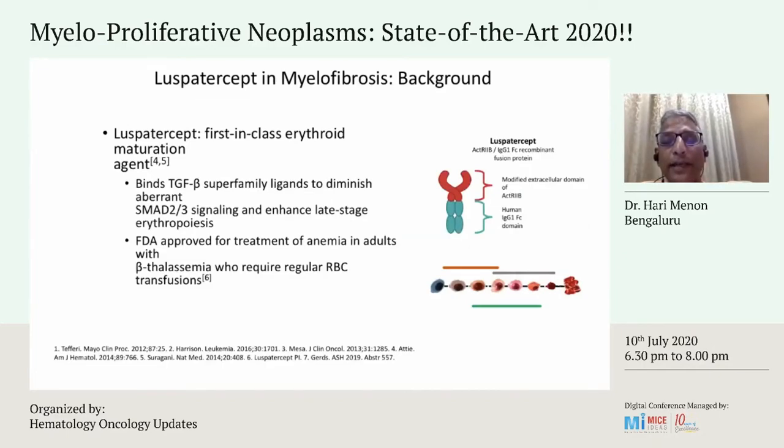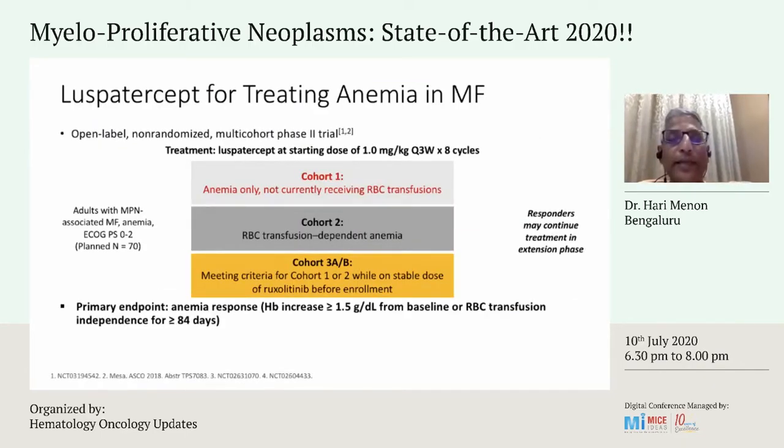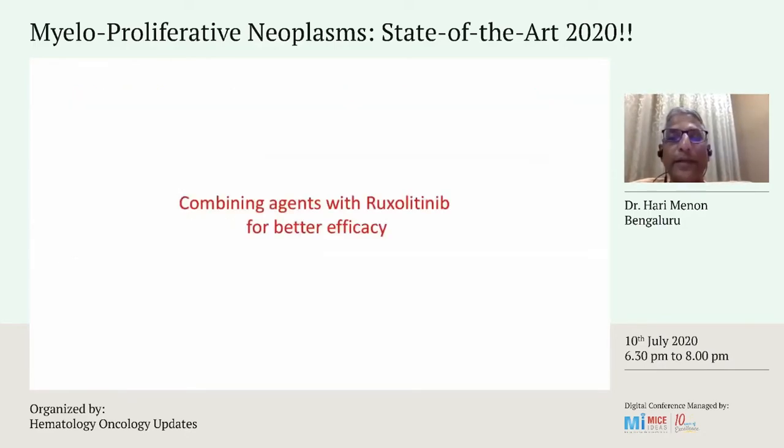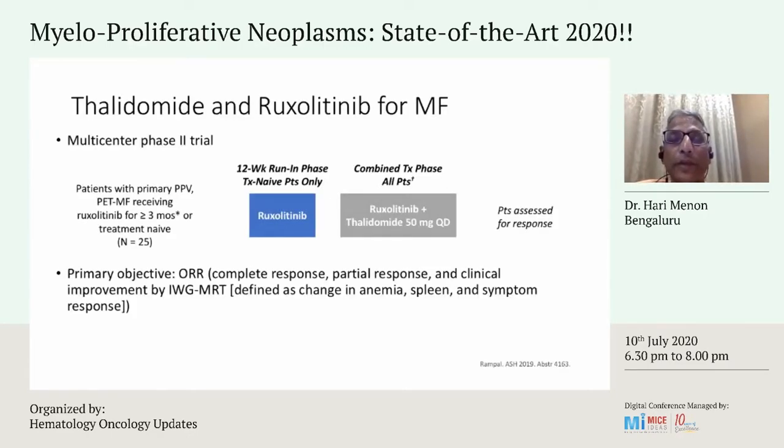The important thing that we looked at is luspatercept, which is a first-in-class erythroid maturation agent binding to the transforming growth factor beta, which has been demonstrated to have excellent responses in beta thalassemia. It was a key presentation in 2018 at ASH, and this has been demonstrated to have improvement in anemia even in myelofibrosis patients. The initial results from ongoing phase 2 studies suggest clinical activity for luspatercept in patients with myelofibrosis and anemia.